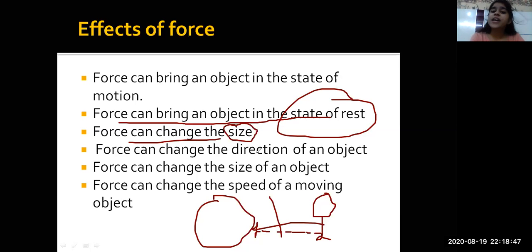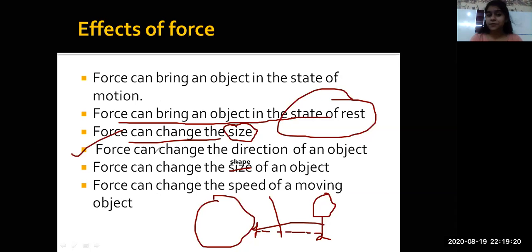Force can also change the shape of an object, everyone. Actually, I wrote wrong over here, I might have forgotten. So it will change shape. Force can change the shape. As I told you, you take clay, you press it, its shape will get changed. You take a spring, you stretch it, its size will get changed. Am I correct, everyone?